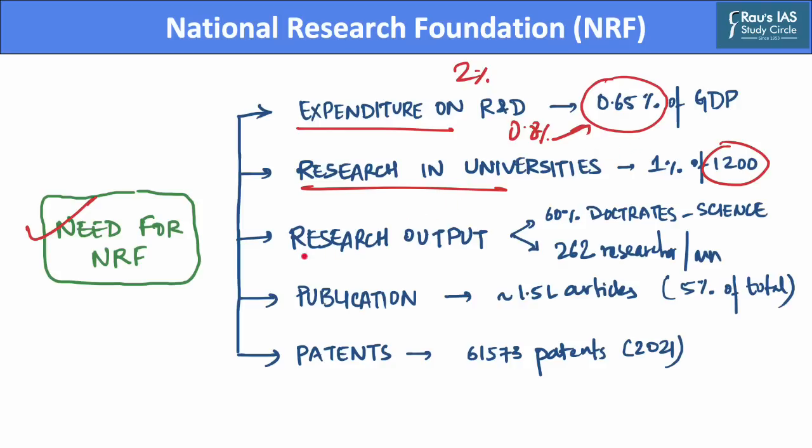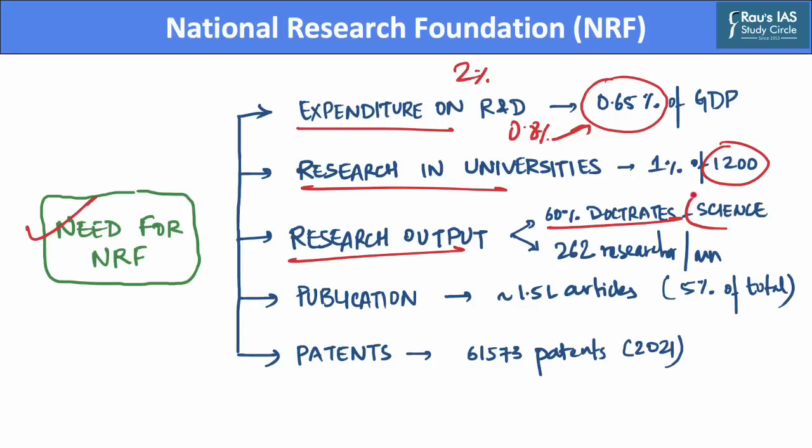Further, in terms of research output, out of 40,000 doctorates in India, about 24,000 are from science and engineering disciplines, which means 60% of the doctorates are in science and technology disciplines. This puts India at 7th rank overall.